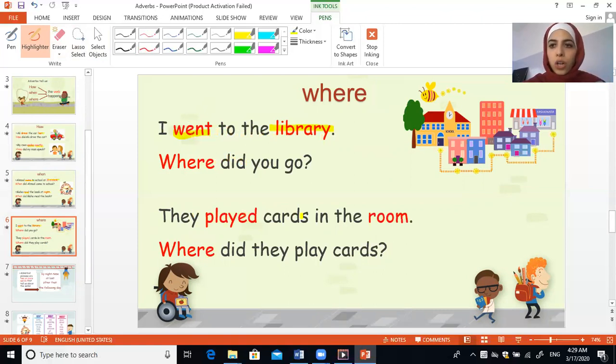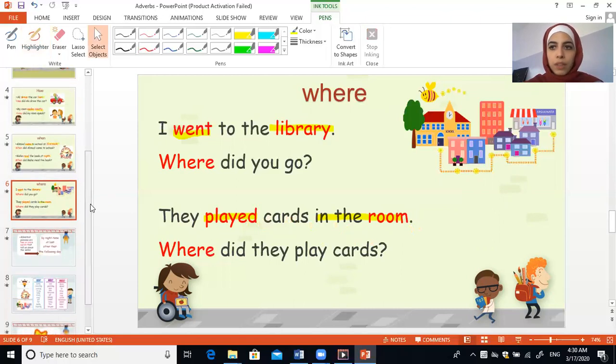They played cards in the room. Where did they play cards? They played cards in the room. Here I have played. It's a verb. And where did they play the cards? They played cards in the room. Now, room here is the place, and it's an adverb because it describes the place where they played the cards.